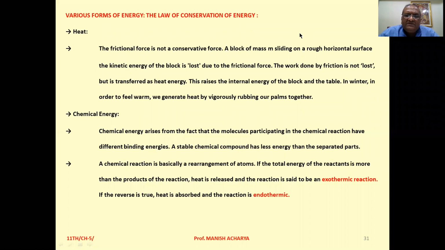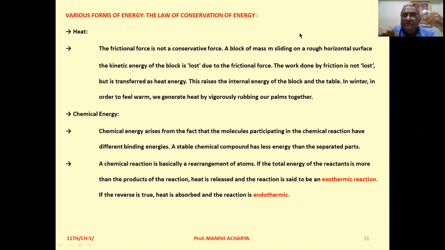So, in the presence of a non-conservative force, we know this thing, some part of the kinetic energy is lost and that will be transformed into heat energy, right? So here the transformation of that mechanical energy takes place into heat energy. Okay, heat is also one type of energy, right? So that is the heat energy.